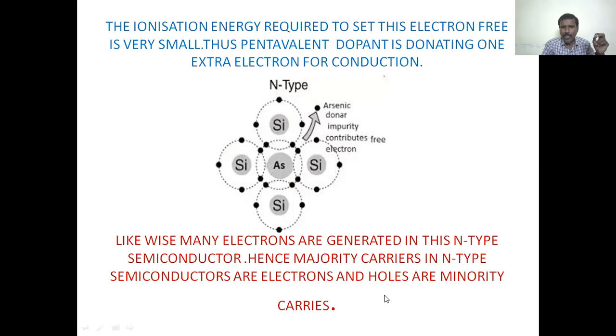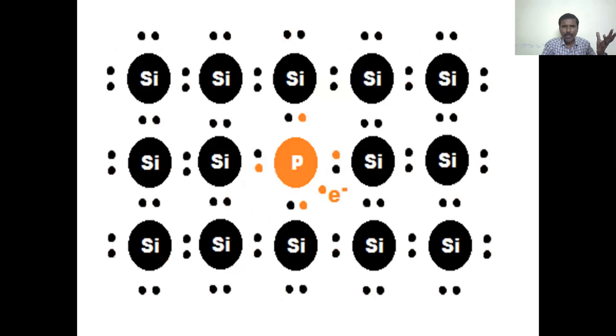Hence, majority carriers in n-type semiconductors are electrons and holes are minority carriers. Here free electrons are generated more in n-type semiconductor. That's why the majority carriers in n-type semiconductors are electrons and holes are the minority carriers. Holes are called minority carriers in n-type semiconductor.